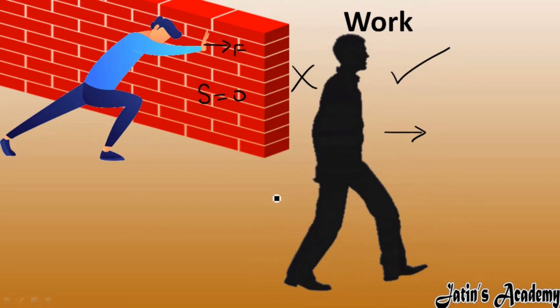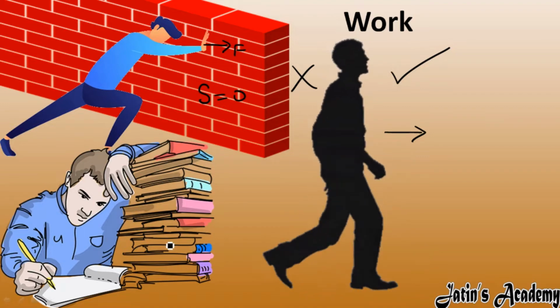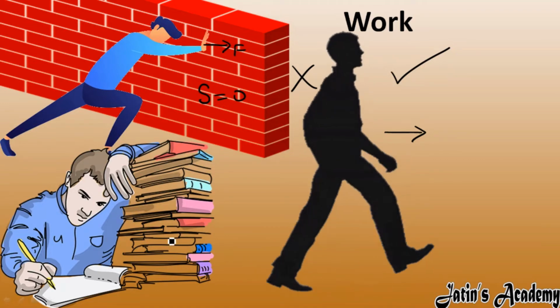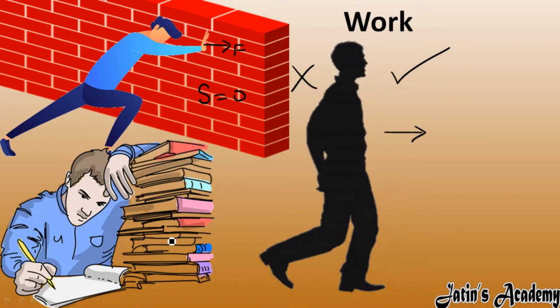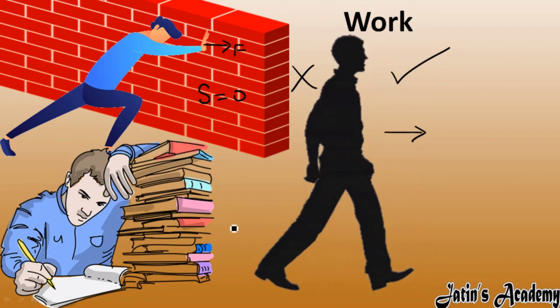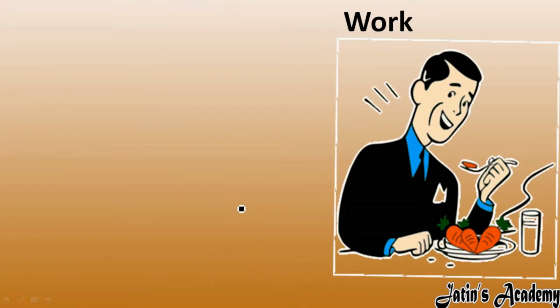Next example: a man is studying. Although studying is mental work, from the physics point of view there is no physical work, so displacement is 0 and work done is also 0. Next example: while eating. Eating is also not considered work in physics, so here also work is 0.